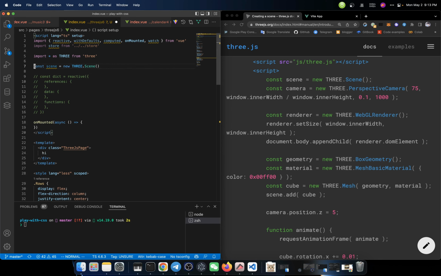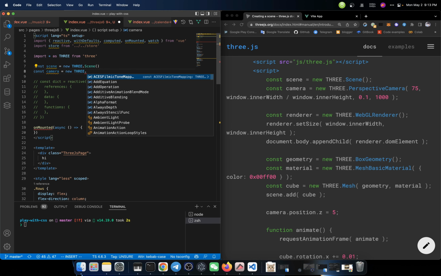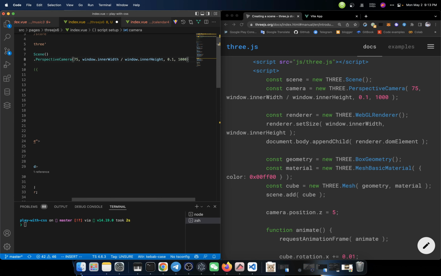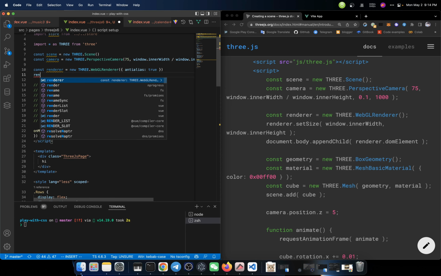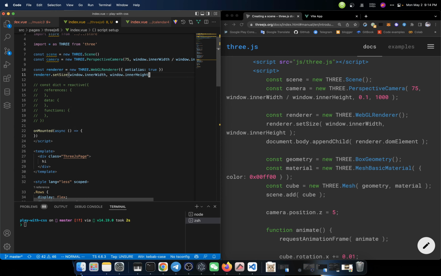First, we create a scene, that's okay. Then we can create the camera equal to new THREE.PerspectiveCamera(75, window.innerWidth / window.innerHeight, 0.1, 1000). That's a camera. And then we need to have the renderer. It's equal to new THREE.WebGLRenderer with antialias equal to true. Then we need to resize that rendering to an acceptable size, for example, window.innerWidth and window.innerHeight.